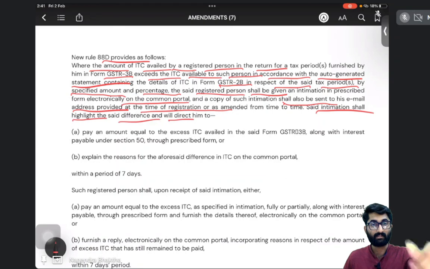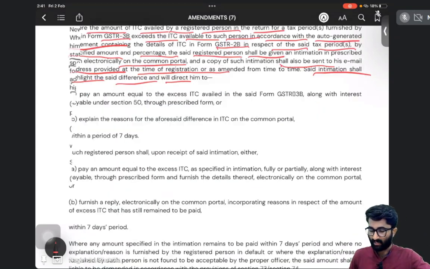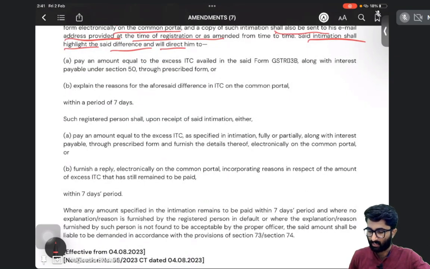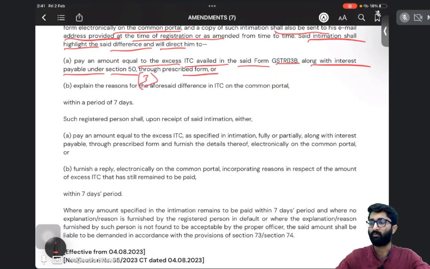Now you will get one intimation that will direct him to pay an amount equal to the excess ITC availed in the said form GSTR 3B, along with the interest payable under section 50 subsection 3 through the prescribed form. The prescribed form is DRC 01 part 01C, I guess. GST DRC 01C. So there you have to pay it back.